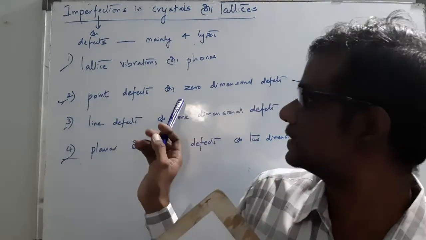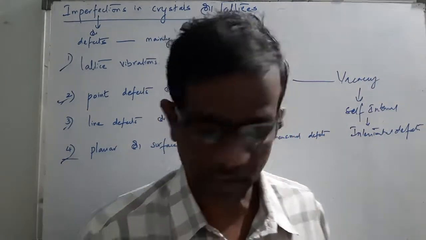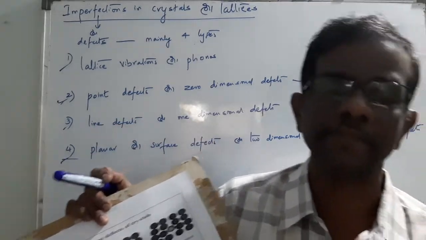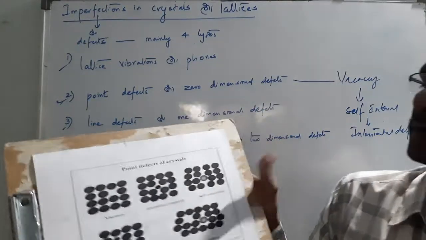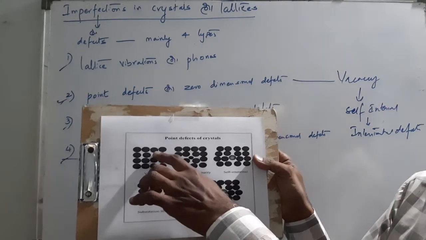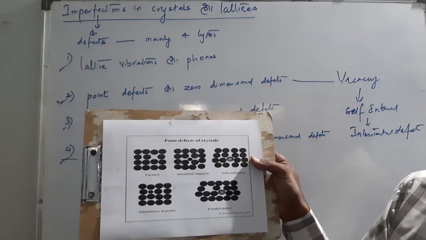So point defects are what you are going to study here. There are almost 4 types of point defects. Look carefully: if one atom is missing from its regular site, then it is called a vacancy point defect.